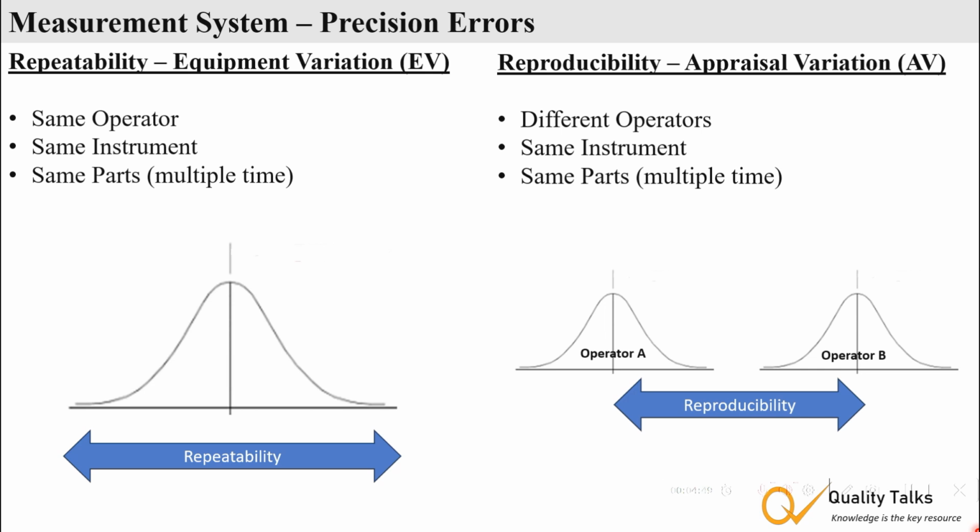Precision is about the consistency of measurements. It includes two types of variation: repeatability and reproducibility. Repeatability is also known as equipment variation. It is the variation when the same operator measures the same parts using the same instrument multiple times. Reproducibility is the variation that occurs when different operators measure the same parts using the same instrument. This reflects the variation between appraisers.